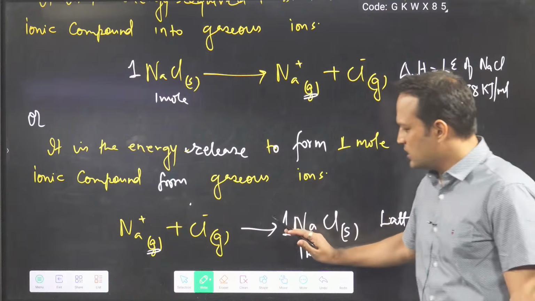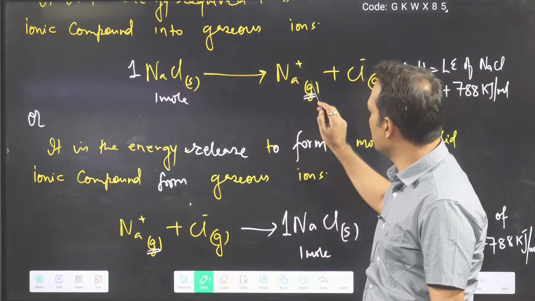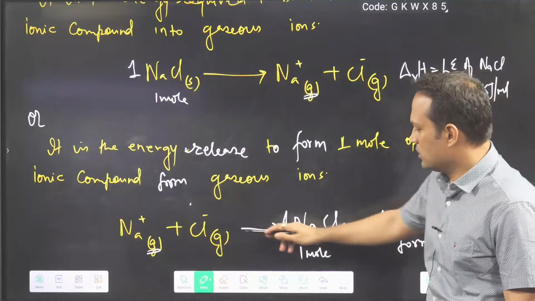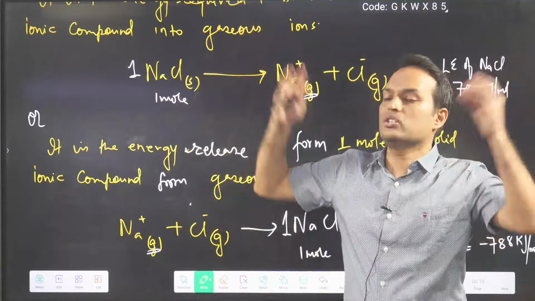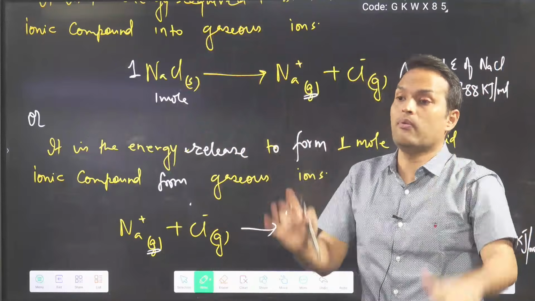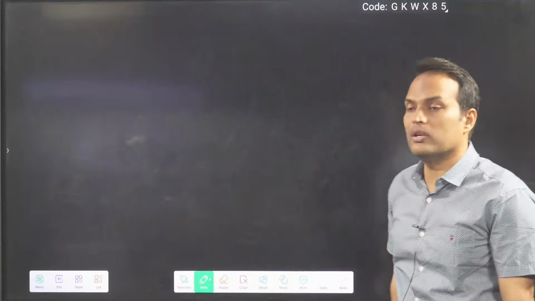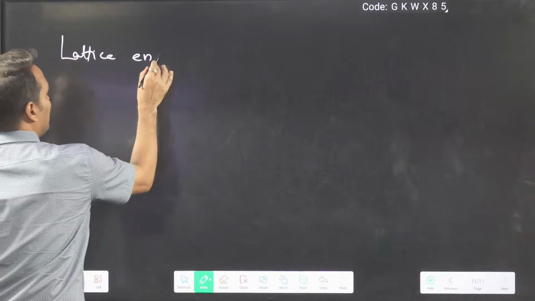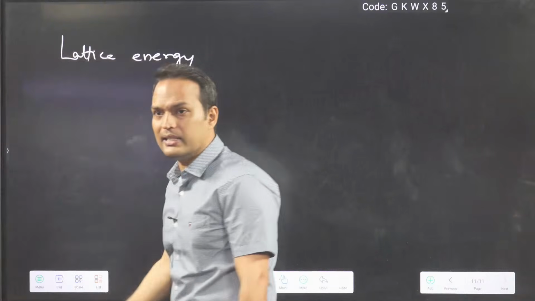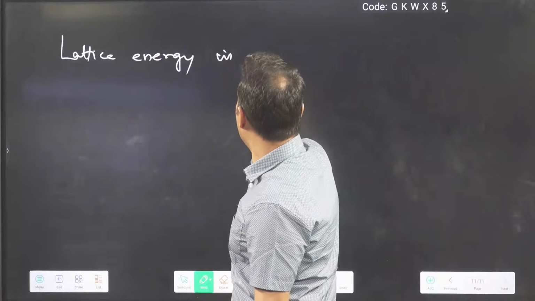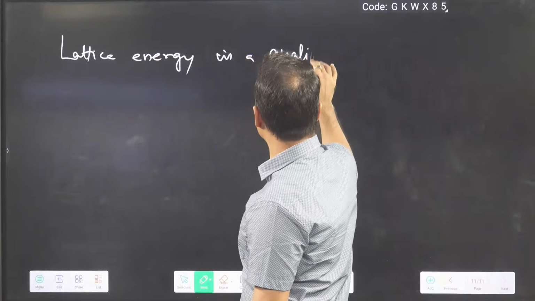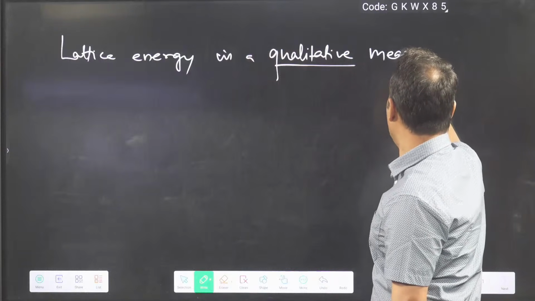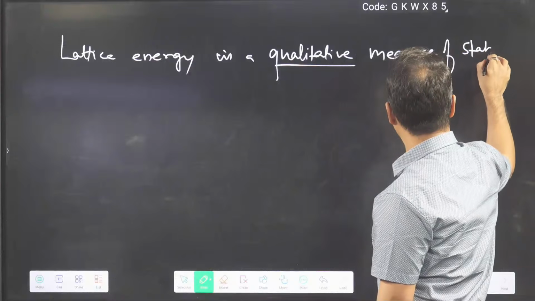So see the conversion. This is important. 1 mole of solid ionic compound converted to gaseous ions, or you have to make it. Suppose when you are making this lattice, so much energy is liberated. That means that compound will be what? Stable. So they say that lattice energy is a qualitative measure of stability of a compound.